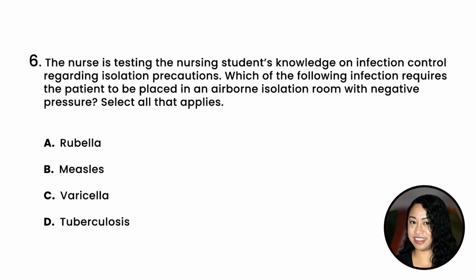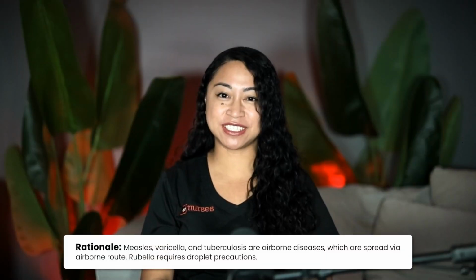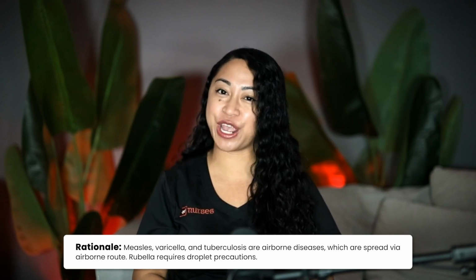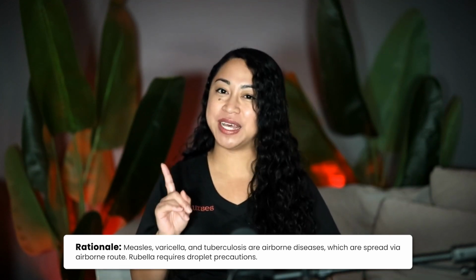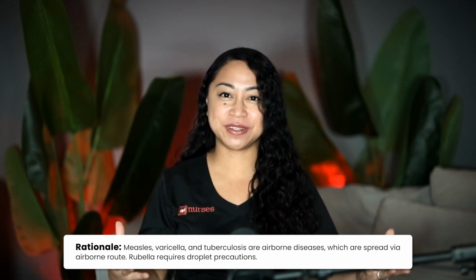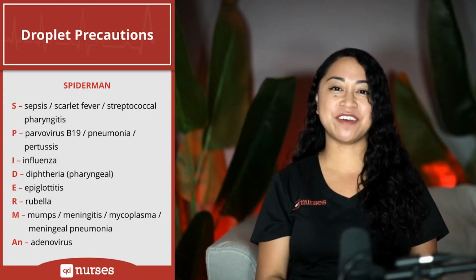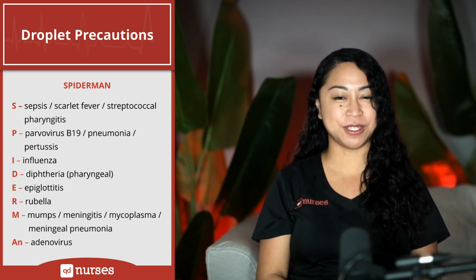C. Varicella, or D. Tuberculosis? The correct answer is B, C, and D. Measles, varicella, and tuberculosis. Rationale: Measles, varicella, and tuberculosis are airborne diseases which are spread via the airborne route. Rubella requires droplet precaution. Here we have the digital flashcards on droplet precautions.